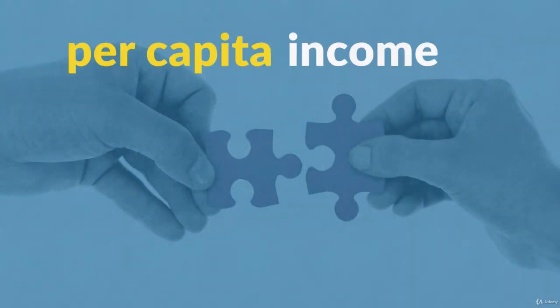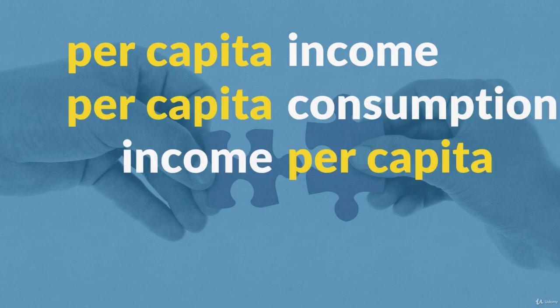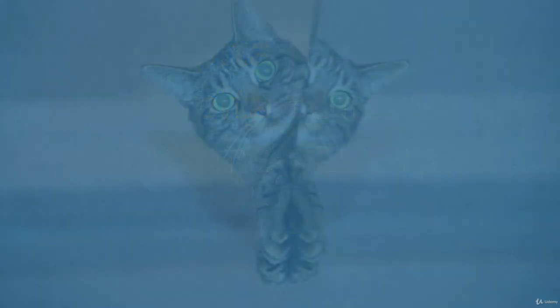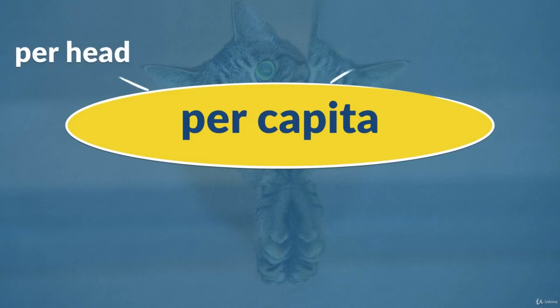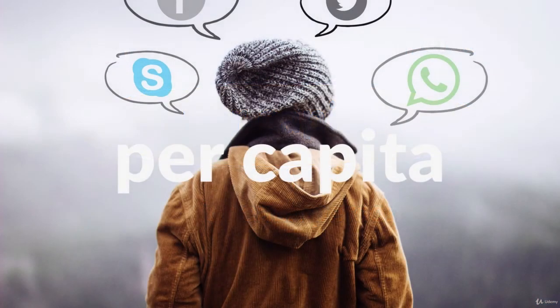Some common collocations: we talk about per capita income, per capita consumption, income per capita, consumption per capita. Some synonyms: per head, per person, or for each person. So per capita.